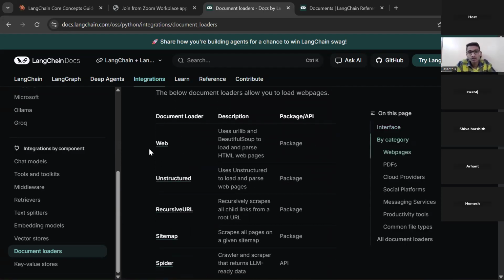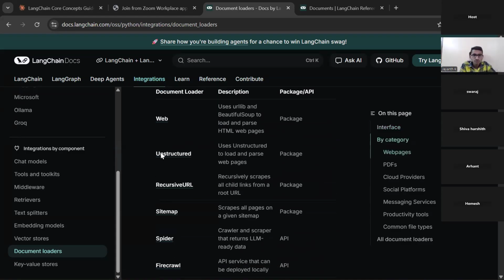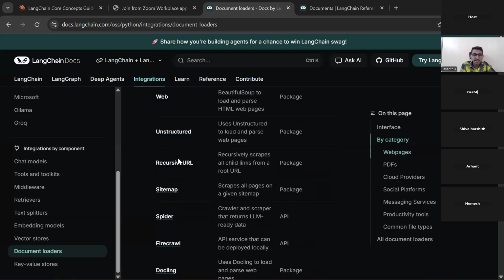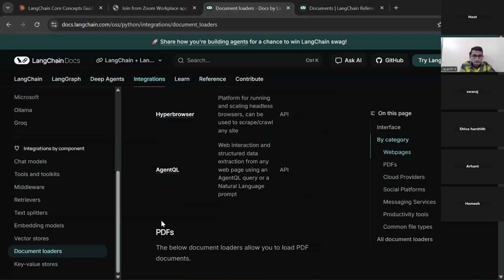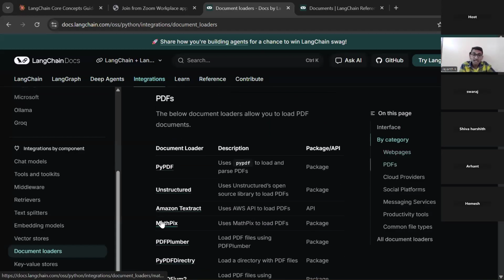Let's say you have data on the web. What will you do? You will use this one, web. Unstructured data is there, you will use this package, right? Like this. PDF is there. Yes, I have PDFs. Now, for PDF you can use PyPDF.